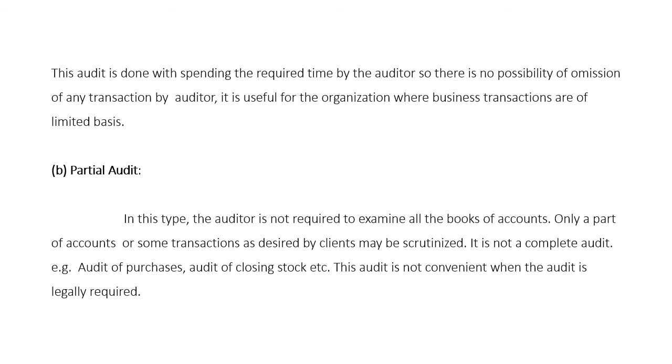When audit is legally required, partial audit is not possible. But when management desires to examine some certain aspect, such audit is applied by the management for verifying that particular aspect only. In this way, on the basis of the nature of work, the audit is classified as a complete audit and partial audit.